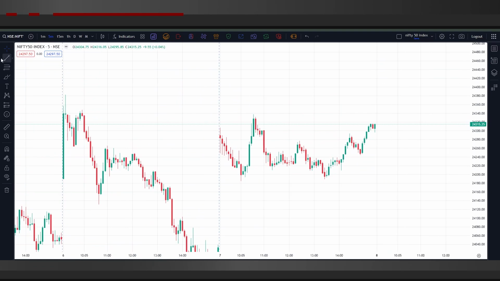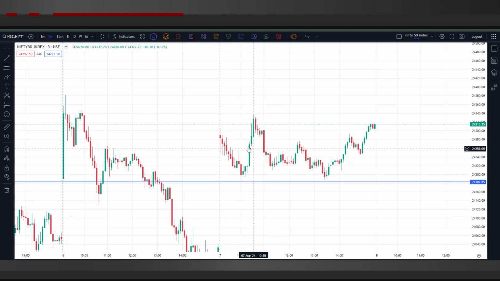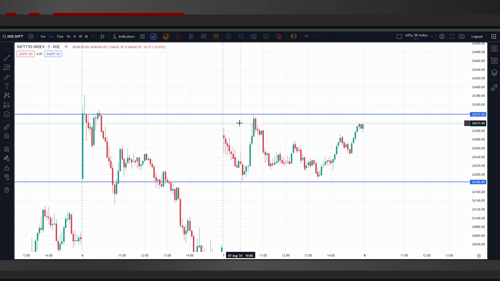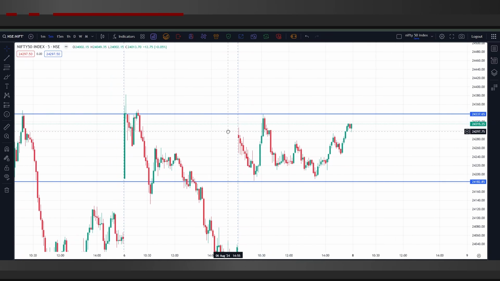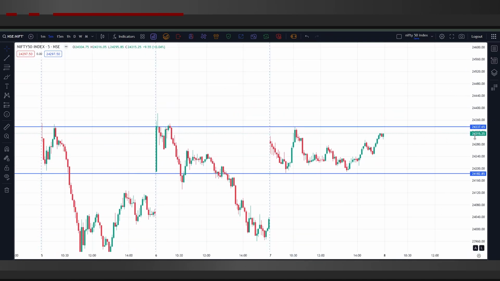Talking about Nifty 50, we can see that the market formed a support somewhere around 10 o'clock today, and after that the market tried to push towards its intraday high, and we can see a clear rejection from 10:35, somewhere around 24,300. If we go a little toward the previous charts, we can see that there was a rejection at the same level before. I also mentioned this in the analysis part.